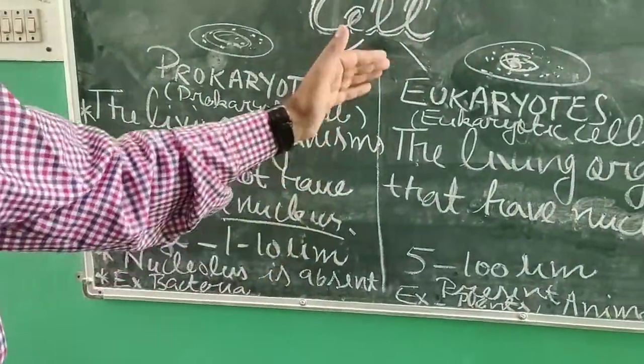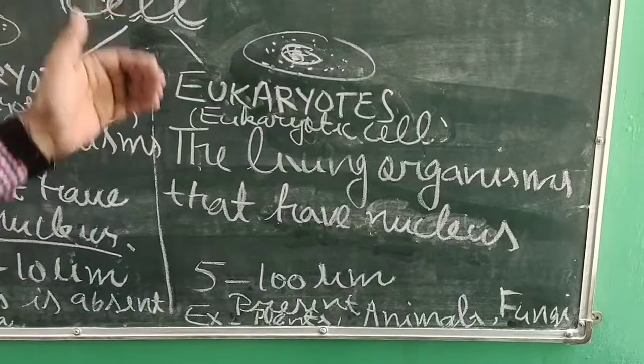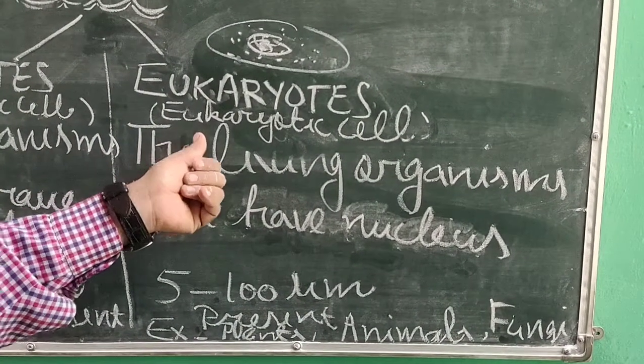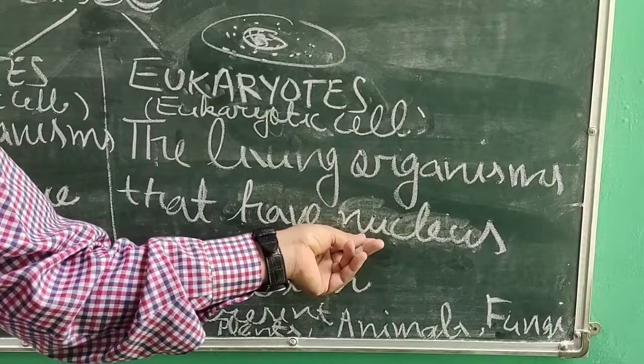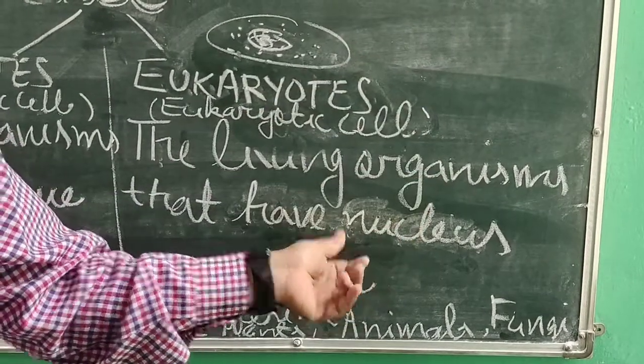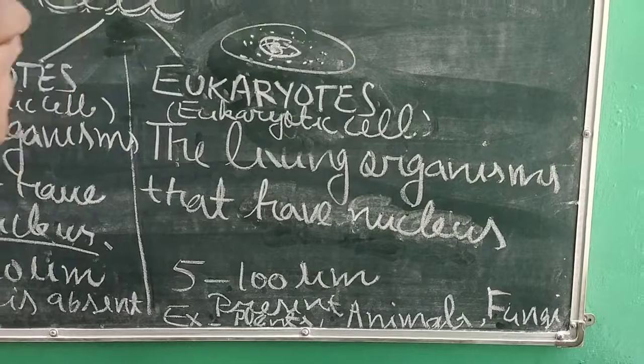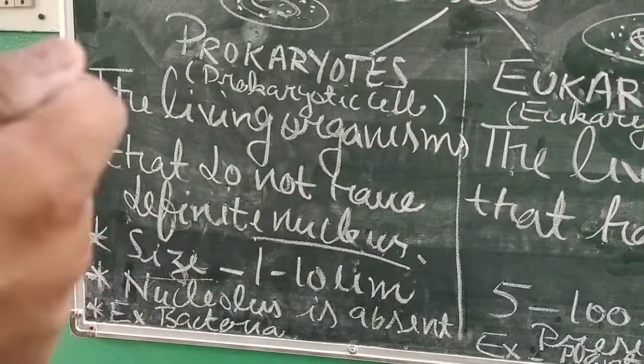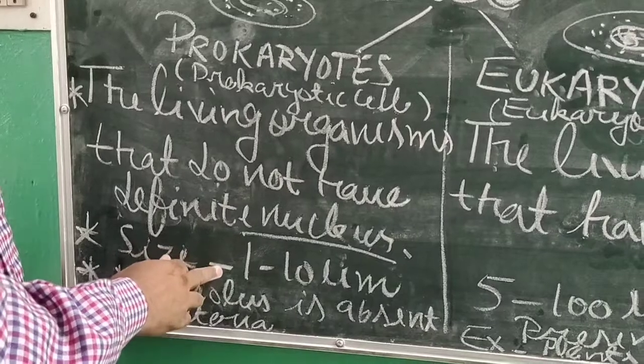But eukaryotes have eukaryotic cells, and in this the nucleus and nucleolus are present. The next difference is according to size.